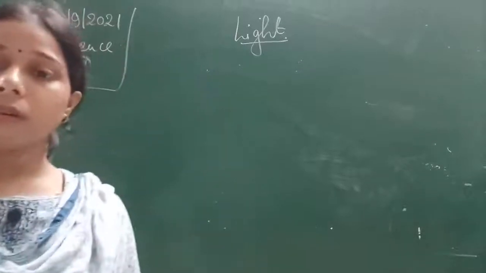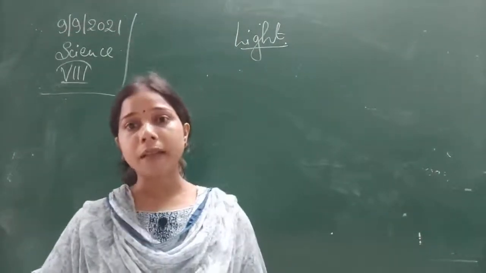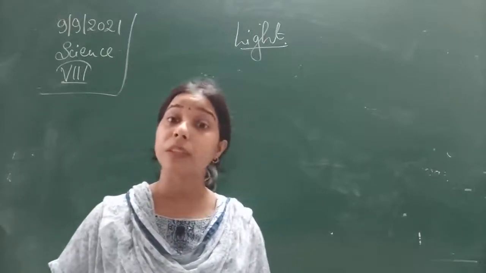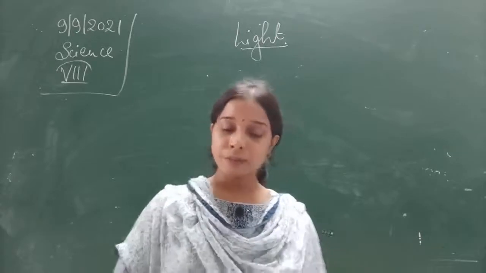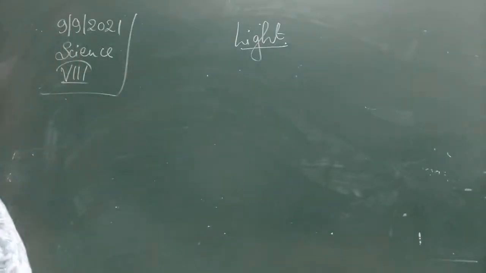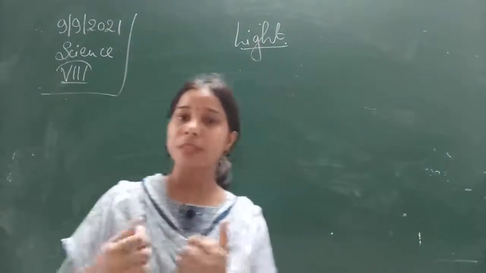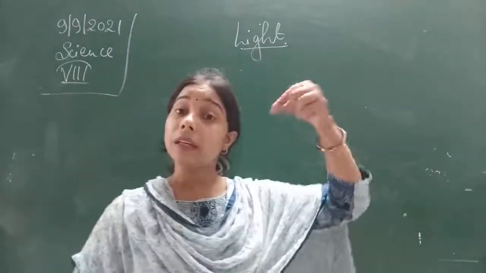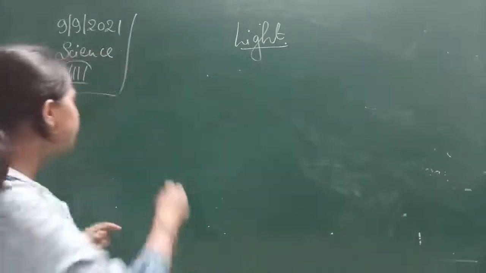Okay, so light is a form of energy, and it is needed for every organism for their survival. Light makes things visible to us. When light enters our eyes, only then are we able to see things. Okay, so what is light?